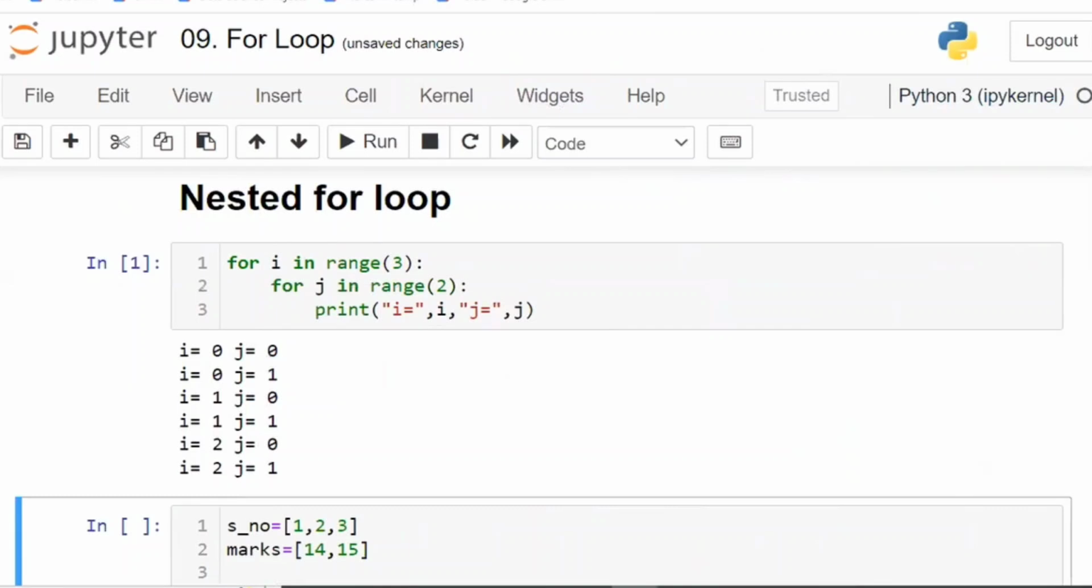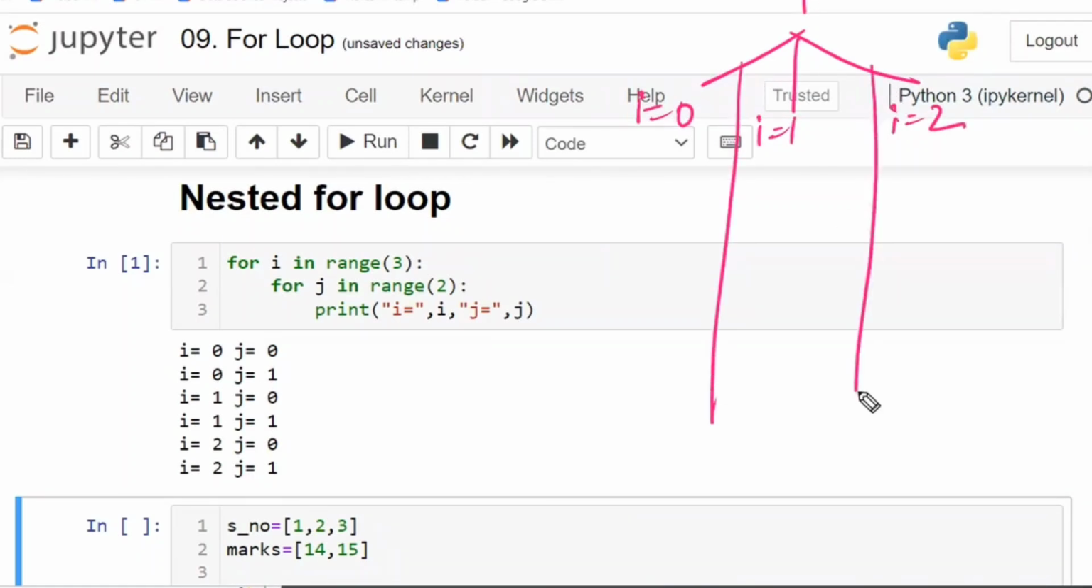Got the point? Nested for loop is clear. First i is split into parts: i is equal to 0, i is equal to 1 and i is equal to 2. For i is equal to 0 you have to execute separately, i is equal to 1 separately, i is equal to 2 separately. Now within i is equal to 0, again it is split. For j is equal to 0 you have to execute the for block. With j is equal to 1, you have to again execute the for block. That is the meaning. Got the point? Is that clear, guys?